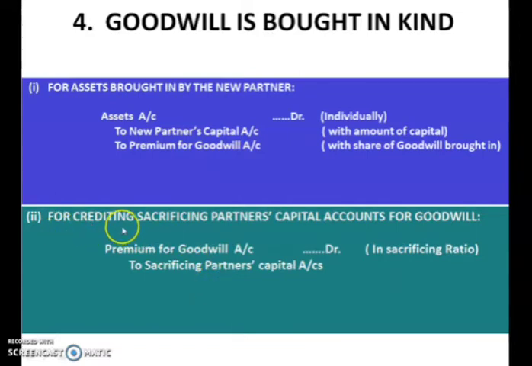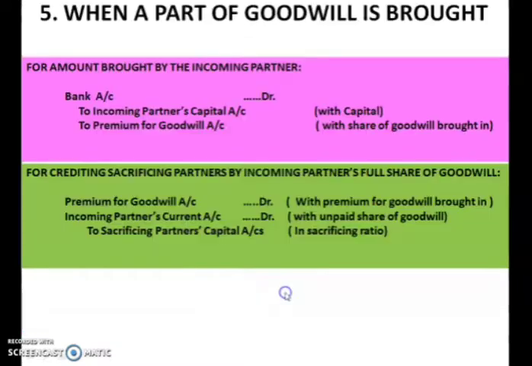So, for crediting the sacrificing partner's capital account for goodwill, what is the entry? Premium for goodwill account debited to sacrificing partner's capital account. So, same as we saw in the previous cases. Okay. Now, in the next case, a part of goodwill is brought. The new partner, or the incoming partner as we call him, is not able to bring the whole amount of goodwill.